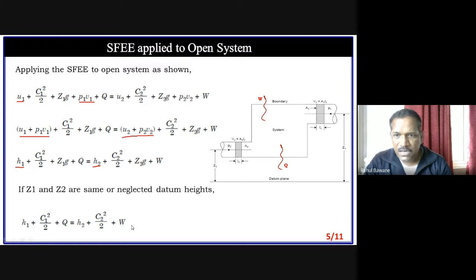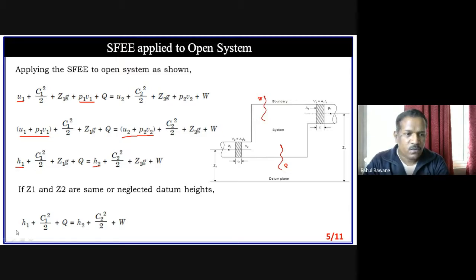Now imagine it might be possible that at intake there is a velocity of 100 meters per second and at outlet there is a velocity of 1 meter per second. Suppose, just assume it. So at intake 100 meters per second and at outlet 1 meter per second. At the outlet there is very negligible kinetic energy because there is a lot of difference, so we can neglect the outlet kinetic energy.